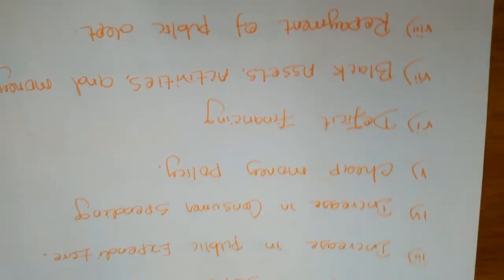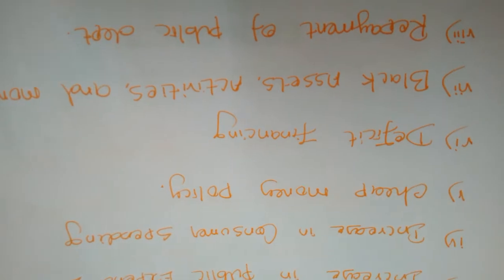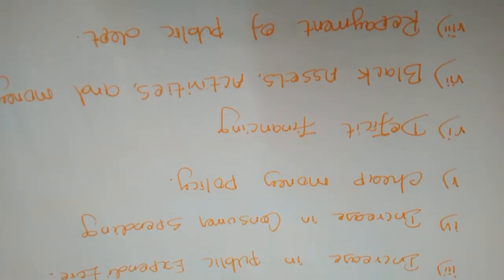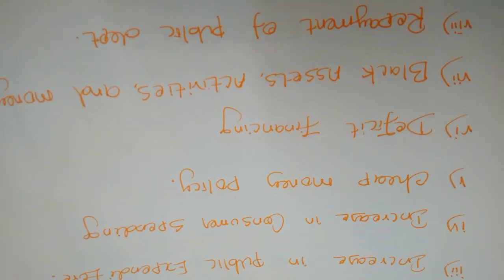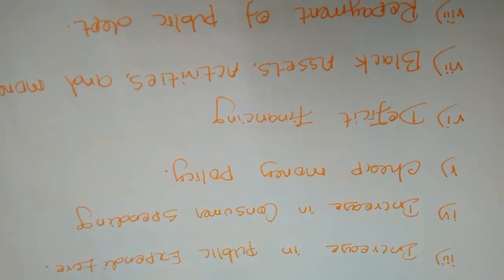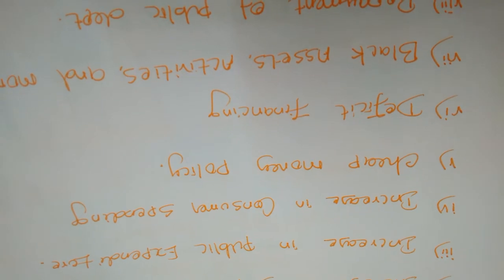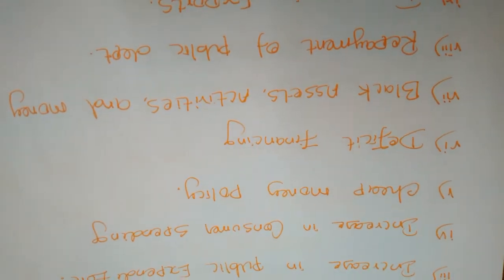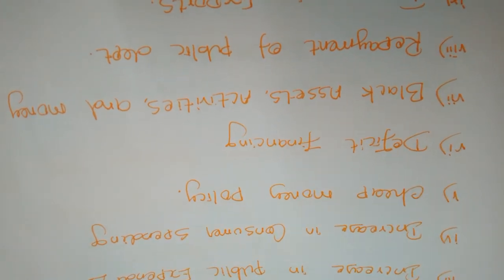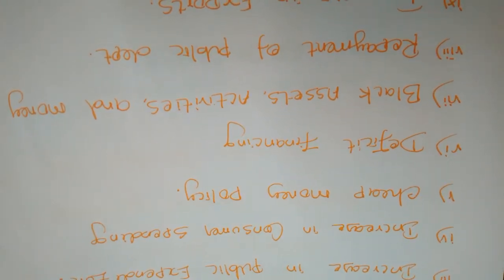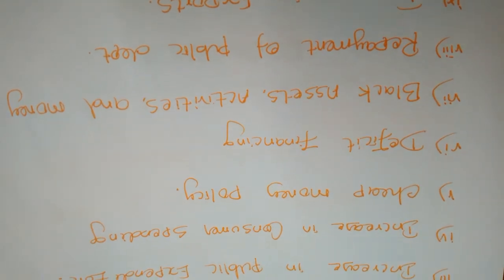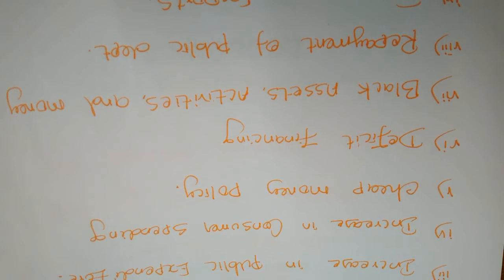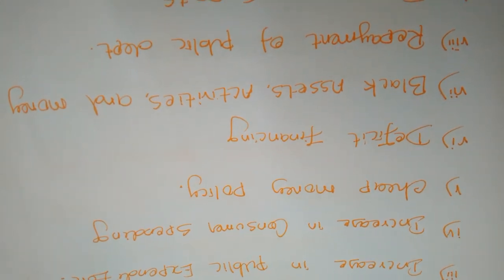Next is cheap money policy. I already told you. In monetary policy, the Reserve Bank of India introduces two types of policies: the cheap money policy and the dear money policy. In the cheap money policy, the government makes an effort to provide more money to commercial banks, and at the same time the commercial banks provide money to the public and the entrepreneurs, now with a low rate of interest.